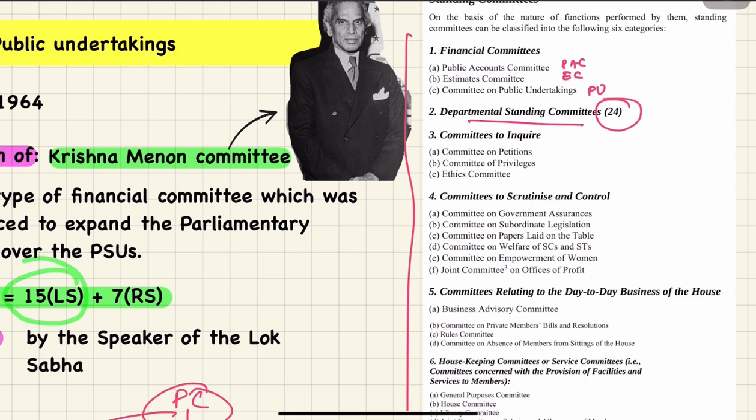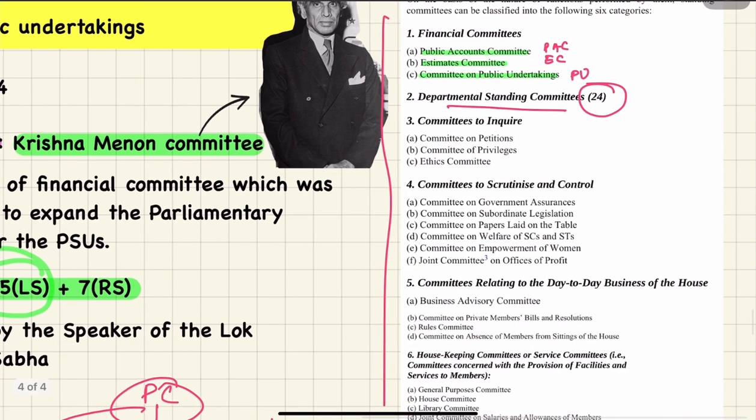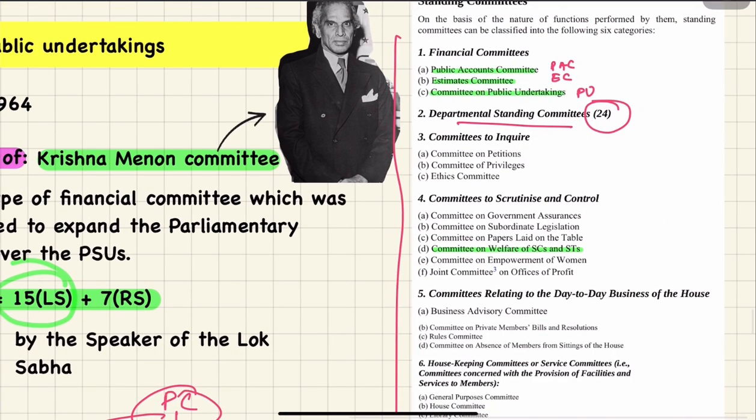These are the public accounts committee, then estimates committee, the third one is committee on public undertakings, and the fourth one is committee on welfare of SC and ST. Remember that under financial committees 3 committees are there, and in all 3 committees the members are appointed through election, proportional representation by means of single transferable vote, PRSTV. And the fourth one is committee on welfare of SC and ST. Into these 4 committees members are elected, and in all the rest of the committees members are appointed through nomination.